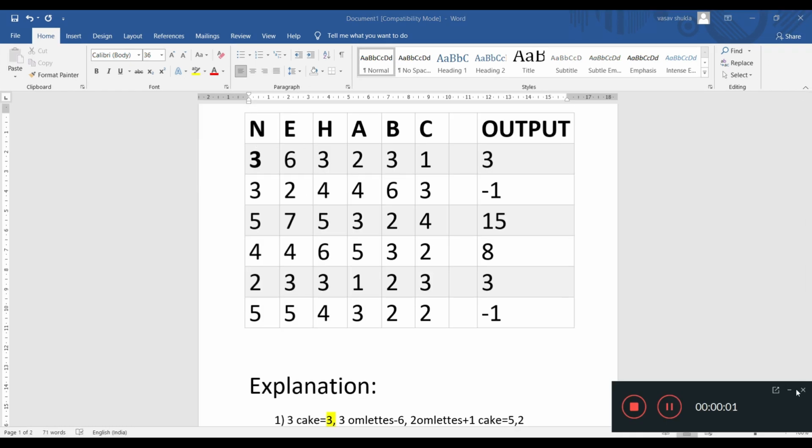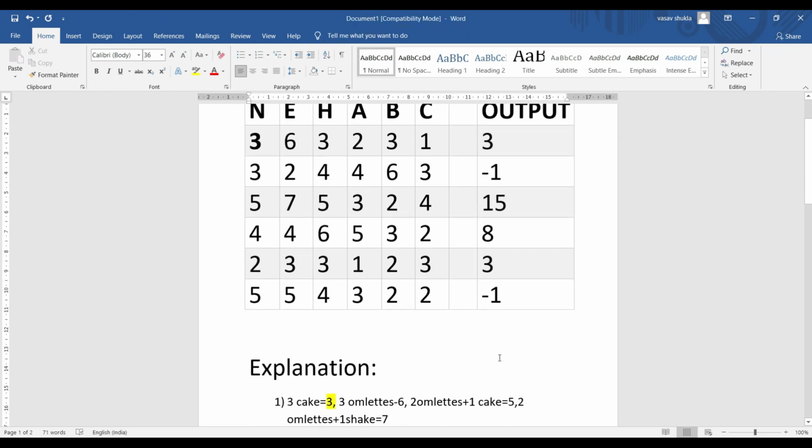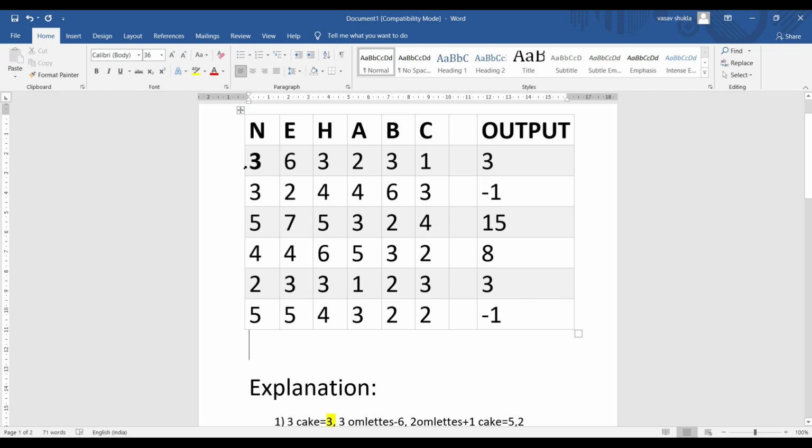the problem. So as you can see, the values of N, E, H, A, B and C are given. So I am taking these values as my inputs, and these are the expected outputs that we'll be getting. So let's understand each test case.